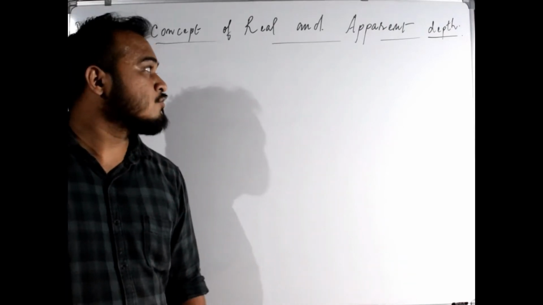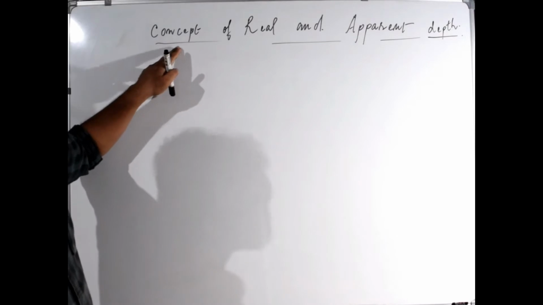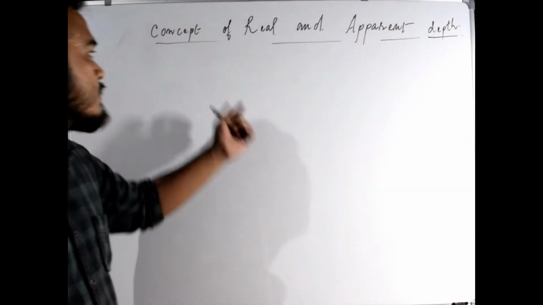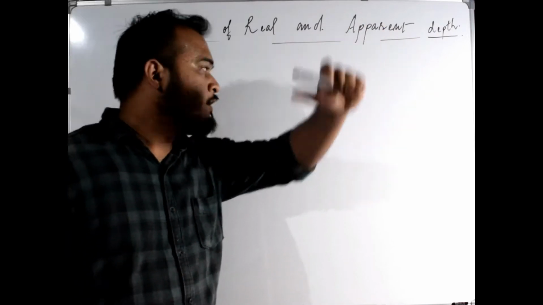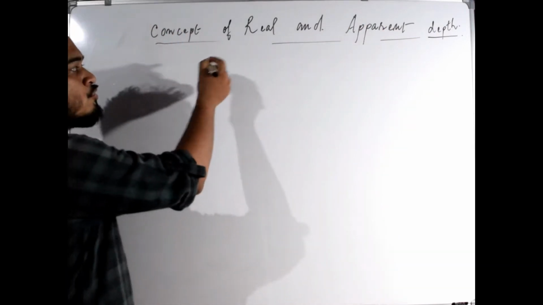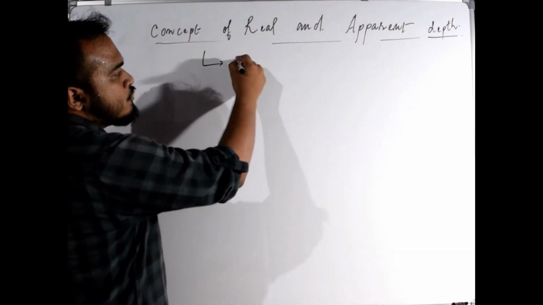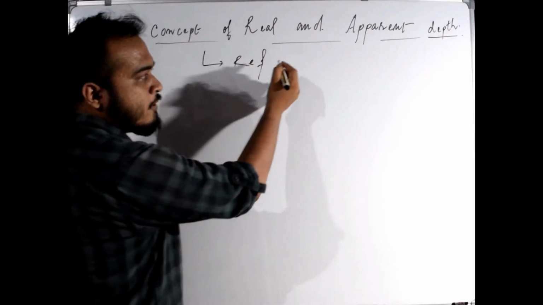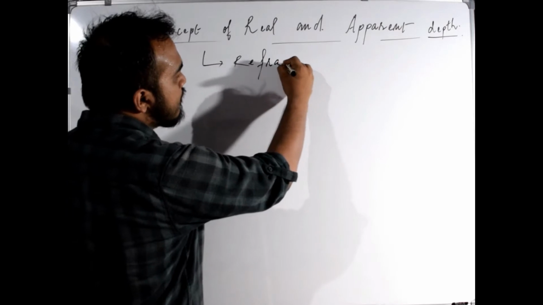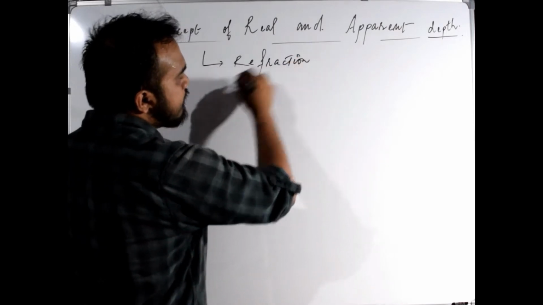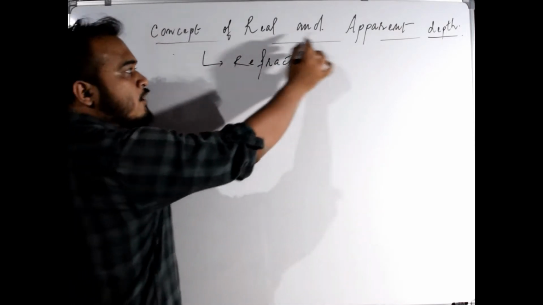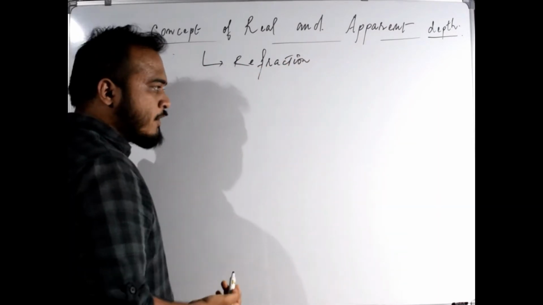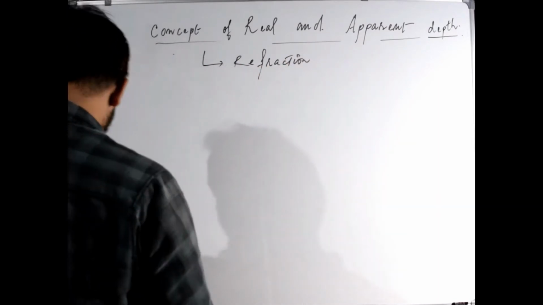Hello everyone. Today we are going to discuss the concept of real and apparent depth. This phenomenon of real and apparent depth also takes place due to the phenomenon of refraction. So students, this phenomenon of real and apparent depth occurs due to refraction. Okay, so if we see,